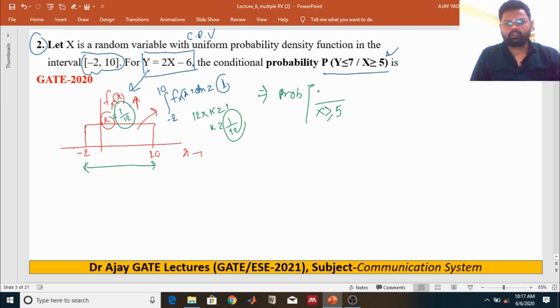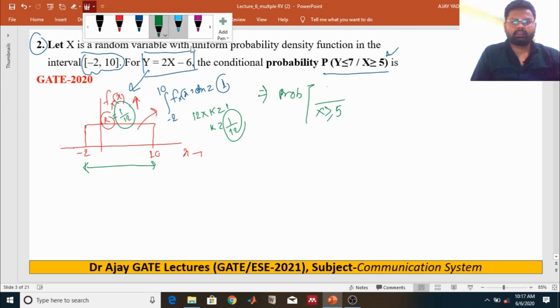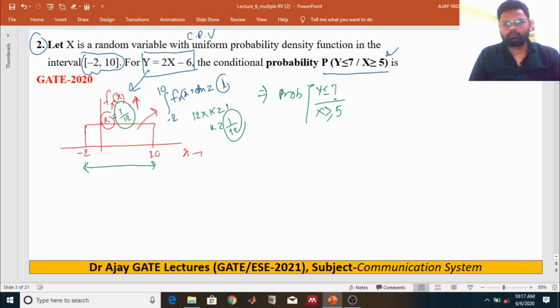According to conditional probability, it is the probability of Y less than or equal to 7 intersection X greater than or equal to 5, divided by the probability that the random variable X is greater than or equal to 5.